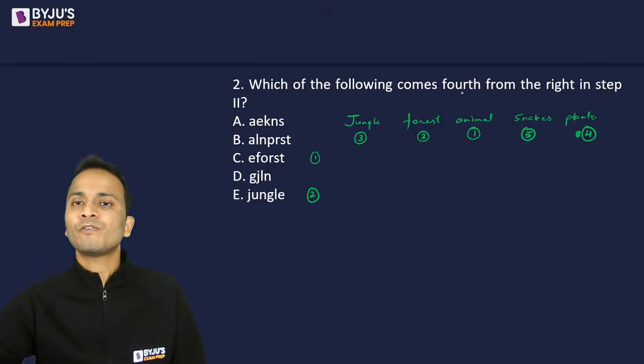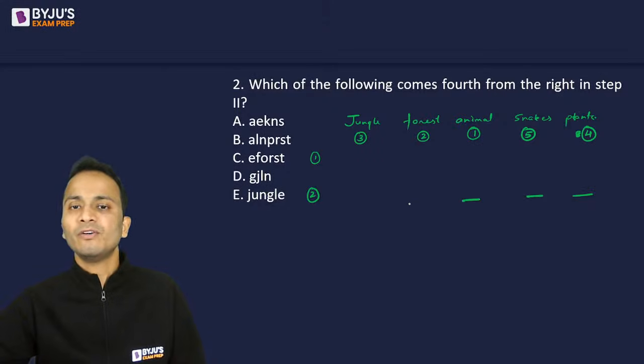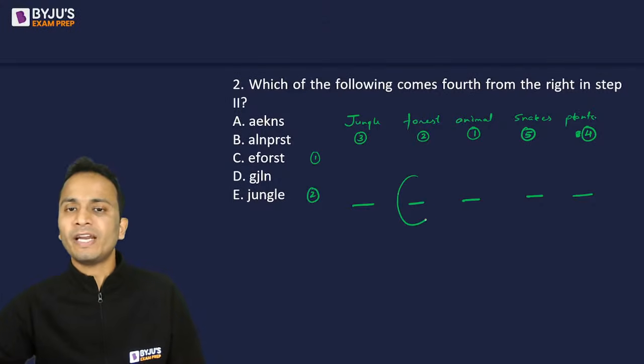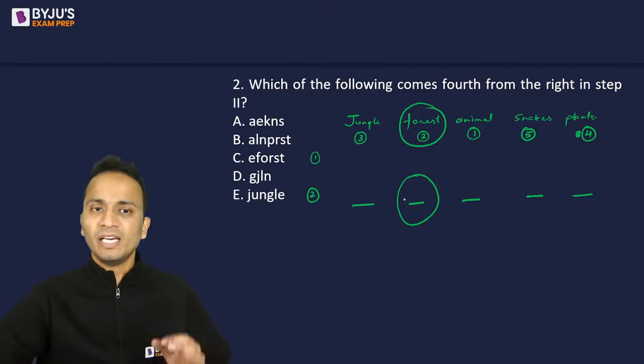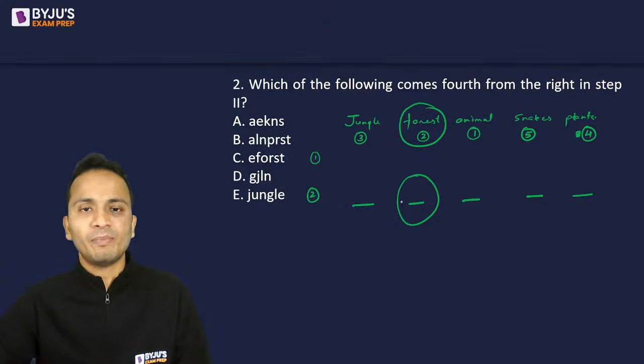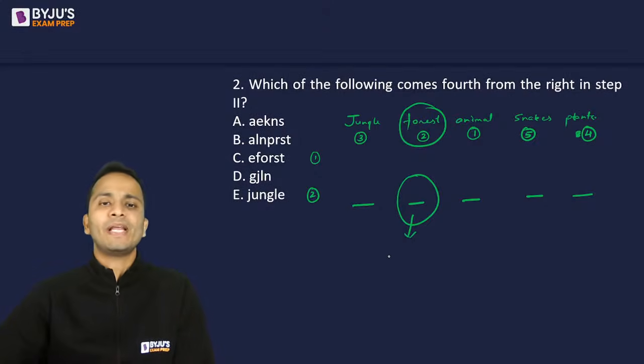Now they want which of the following comes fourth from the right. So fourth from the right, so on the right hand side 1, 2, 3, 4, and there are total of 5. Okay, so basically we need to find out this one. So जो भी second है उसको पकड़ लो forest, and forest के जितने भी alphabets हैं arrange them in the alphabetical order. Okay, so arrange all the alphabets of forest in the alphabetical order and you will get the answer.